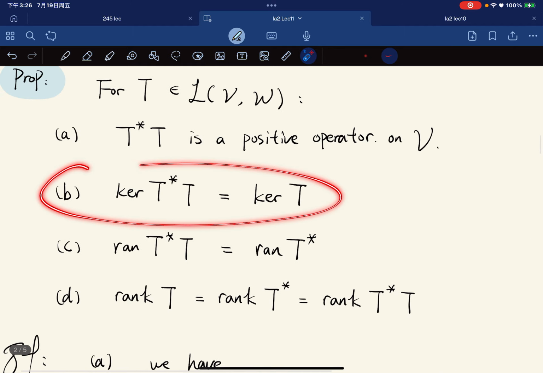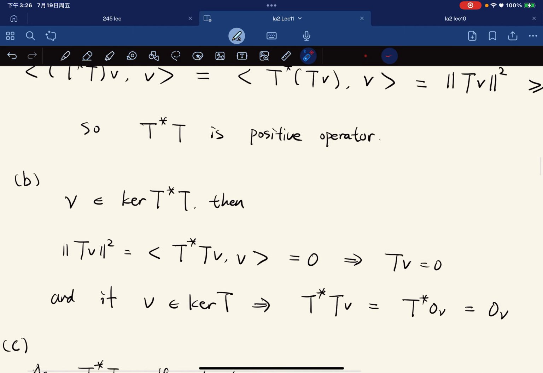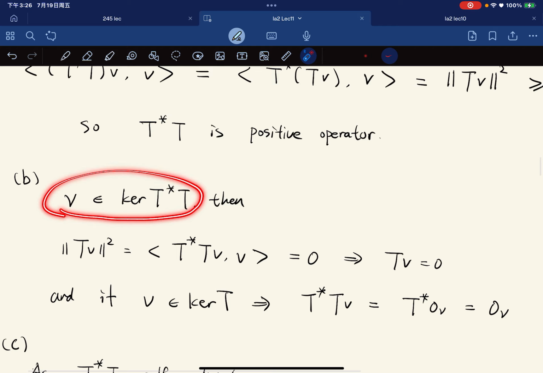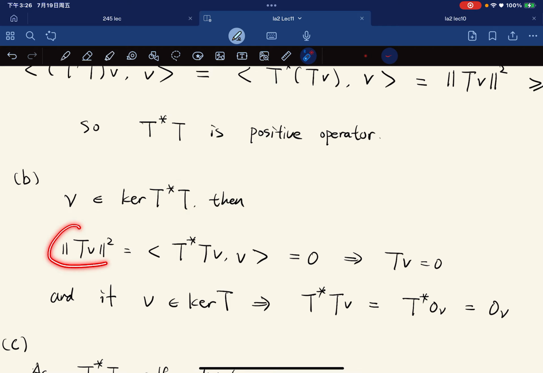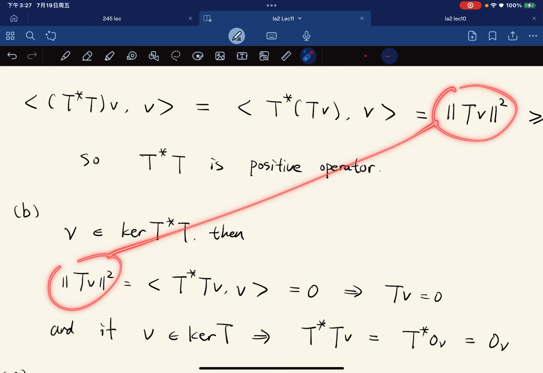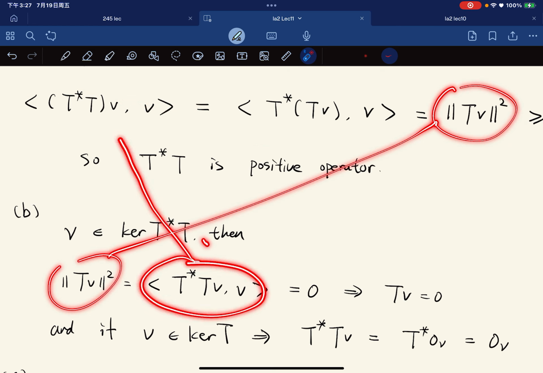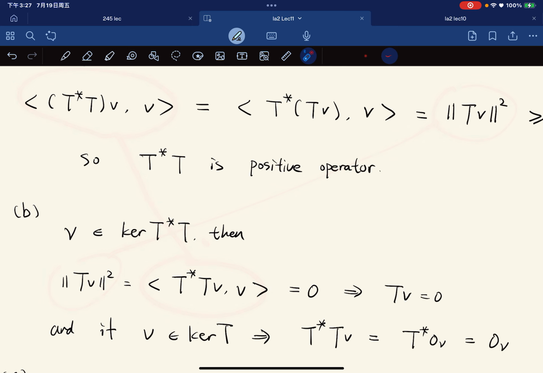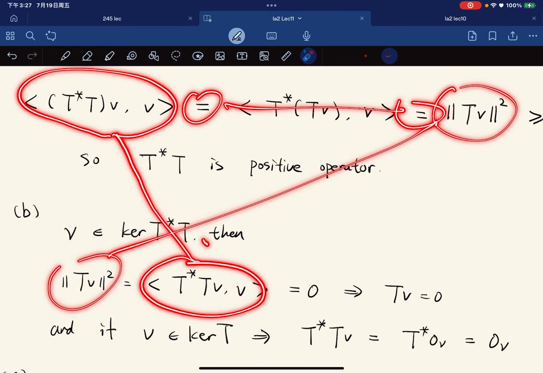Now for part B, if v is in the kernel of T star T, then this inner product will be equal to the norm squared, by the above. They're the same.